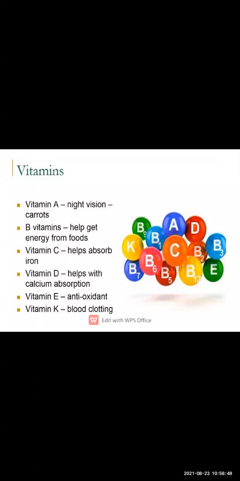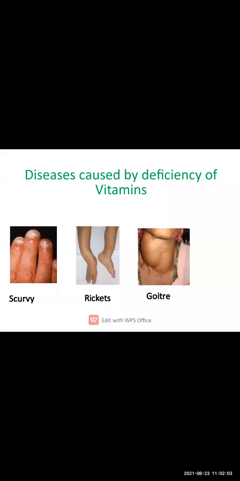Okay, so I hope you have understood about this lesson, the deficiency of the disease. So scurvy. Scurvy is the vitamin C deficiency. The disease caused by vitamin C deficiency is known as scurvy, bleeding from gums.